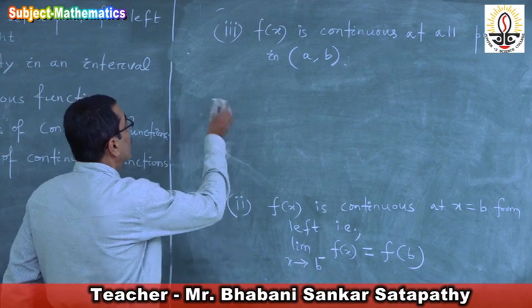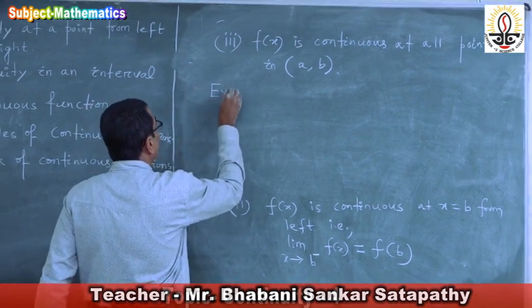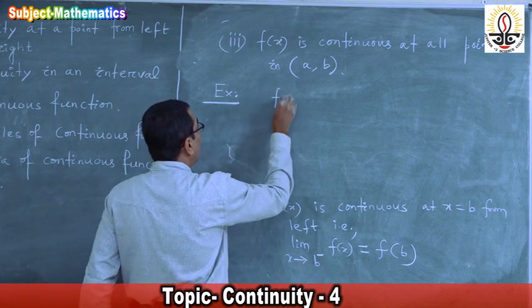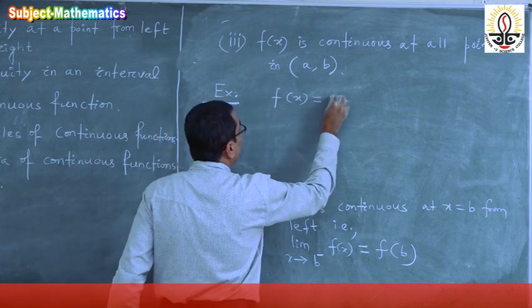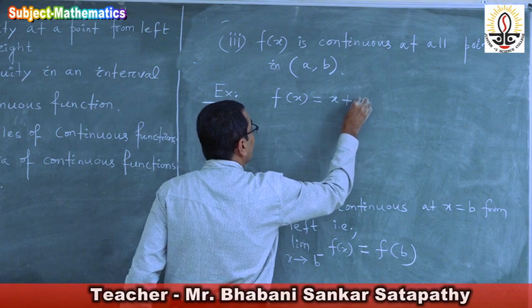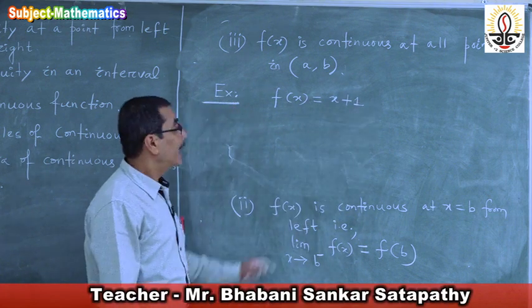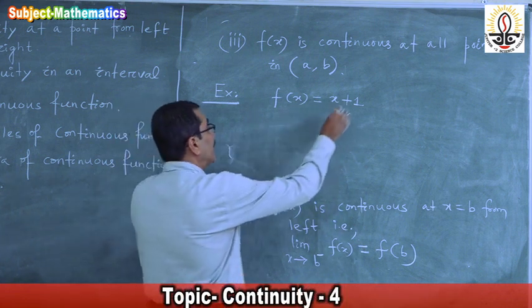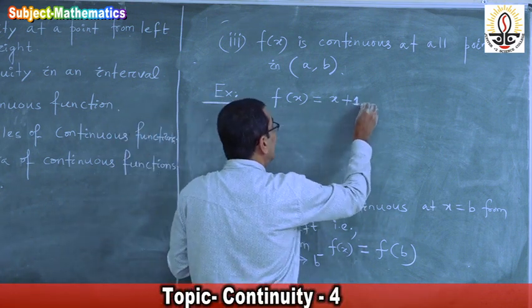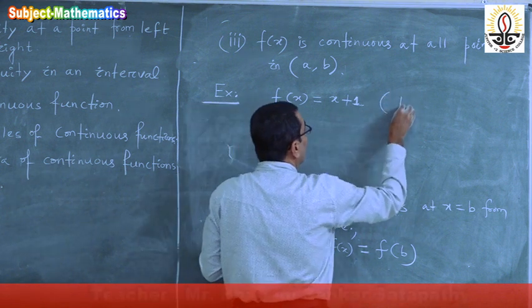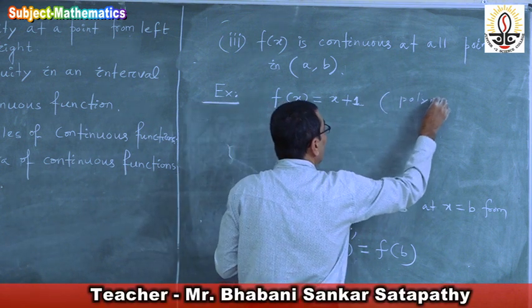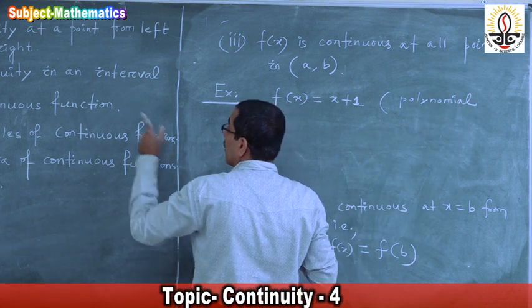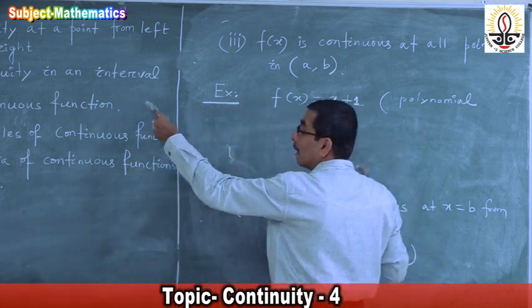Now for that, if I take one example, prove f of x is equal to x plus 1. So f of x is equal to x plus 1 means it is a polynomial function, and I will tell you the continuity in an interval.